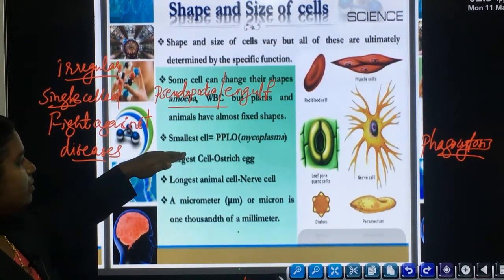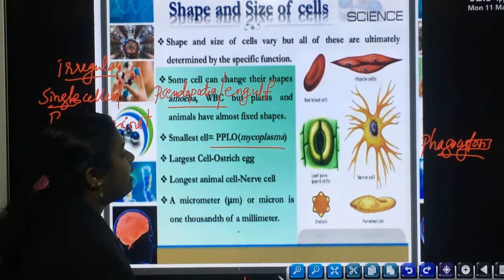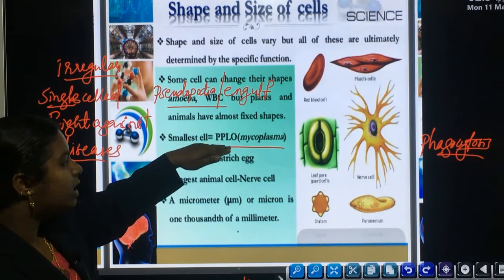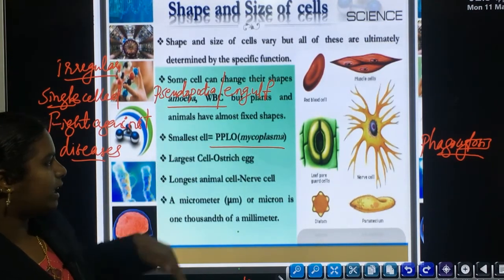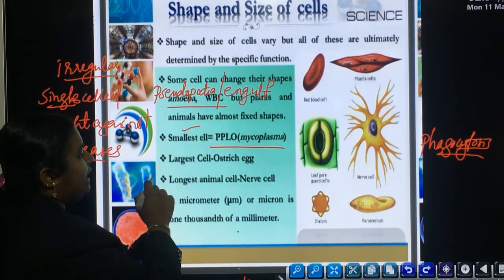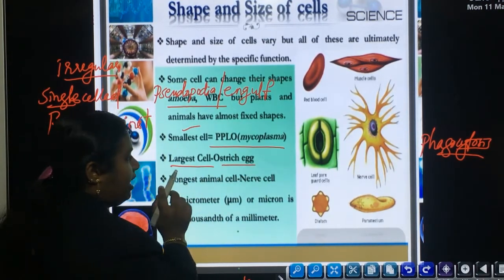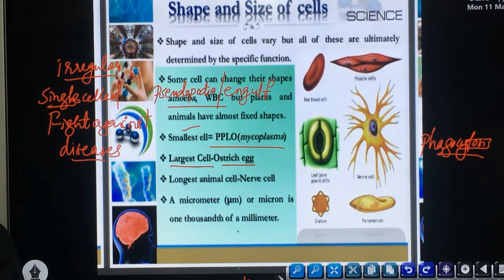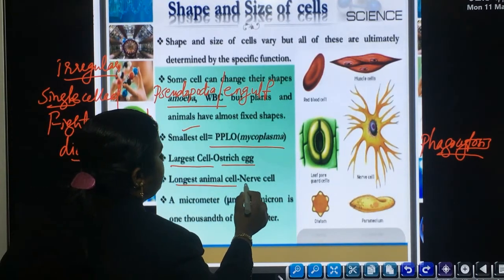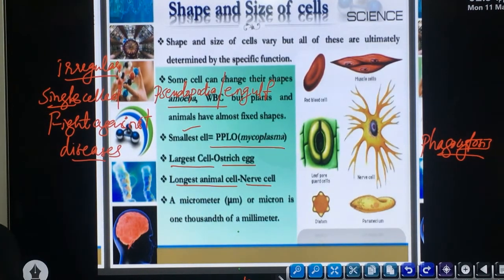Clear? Then next, the smallest known cell, that is PPLO, or another term, mycoplasma. PPLO means pleuropneumonia-like organisms. Another name is mycoplasma, that is the smallest cell. Then the largest cell, that is the ostrich egg, or egg of ostrich, that is the largest cell. Then the longest cell, lengthwise, the longest animal cell, that is the nerve cell. Clear? So the nerve cell is the longest animal cell.